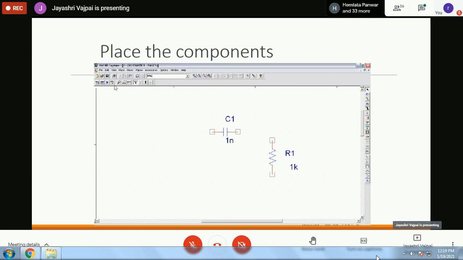And then there is this triangular button which is available. Once you have completed the circuit and saved it, you can go for compilation using this triangular button. If it compiles successfully, it will change to green and you will be able to run it. So this is the basic architecture.